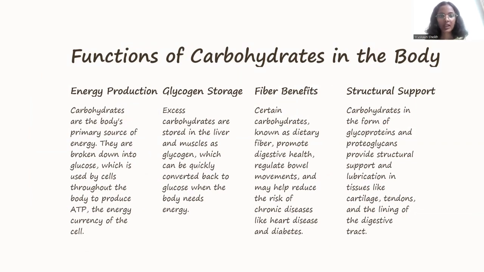of the cell. Glycogen storage. Excess carbohydrates are stored in the liver and muscles as glycogen, which can be quickly converted back to glucose when the body needs energy. Fiber benefits.